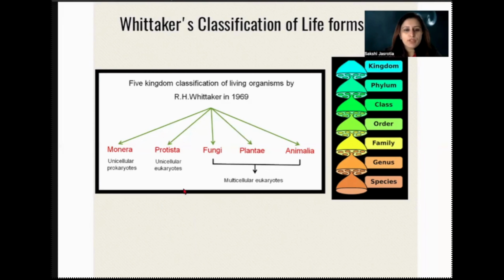So first of all, we are going to start with the Monera. As we can see from this diagram, the first one, the Monera, they are the unicellular prokaryotes, meaning very primitive and very small organisms. And then in Protista, there will be unicellular eukaryotes. That means the nucleus has started getting its shape, right? And then from fungi to plantae and animalia, these are the multicellular eukaryotic organisms. So from very small to advanced organisms, that is what we are going to study in this chapter, right?